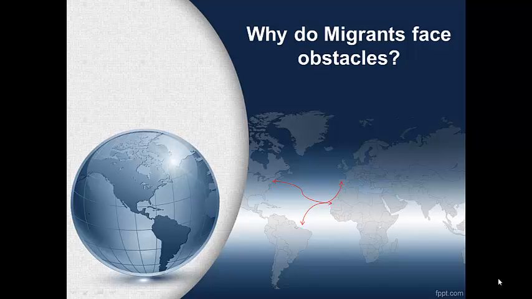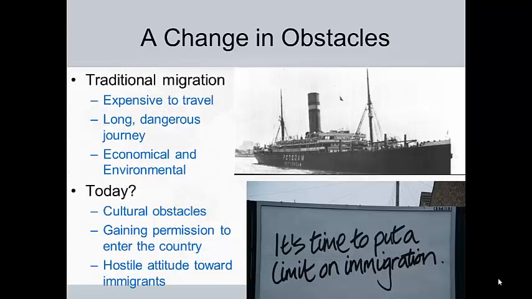All right, AP Human Geography classes. So far, we talked about why do people migrate. Then we talked about where migrants are distributed around the world and in the United States. And now we're going to talk about why do migrants face obstacles. There's different types of obstacles we'll talk about. Let's get to it. First off, let's talk about traditional migration.